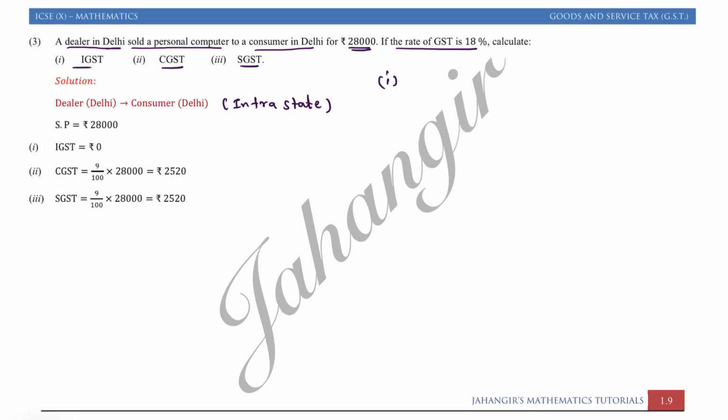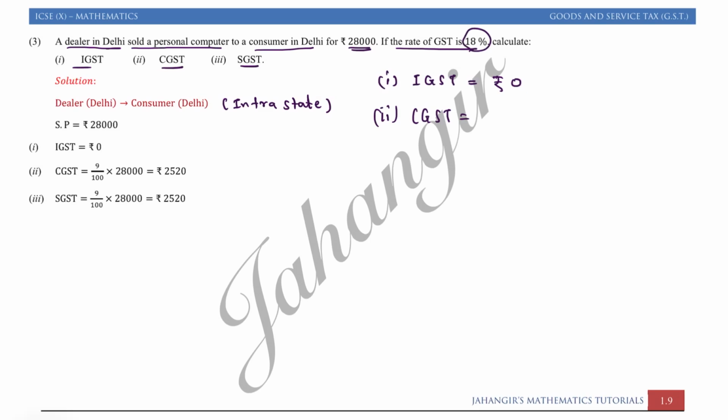तो पहले IGST. If transaction is in same state, we don't have IGST because IGST is charged when the transaction is from one state to another. So here we have rupees 0. Second part में we have CGST. CGST is 18% का half.